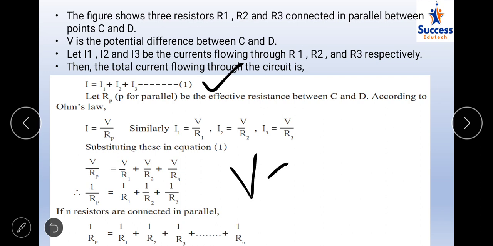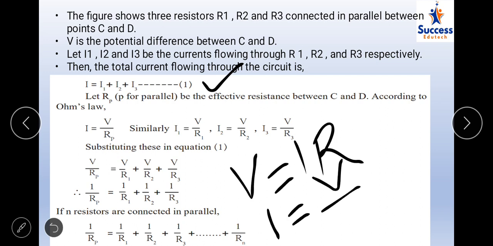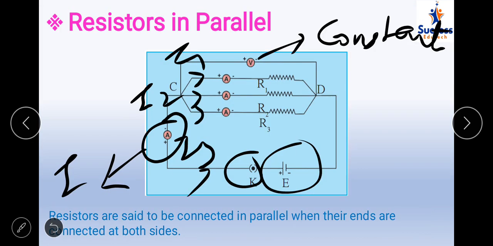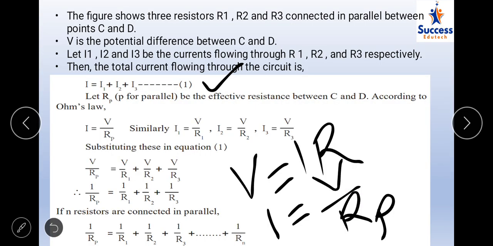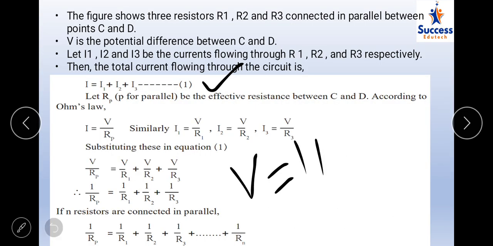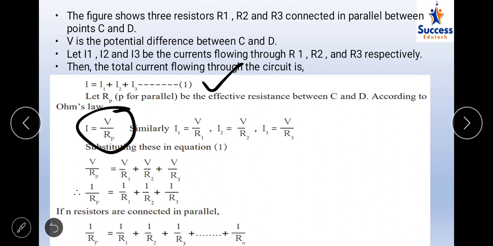We know according to Ohm's law V is equal to IR, and I can be written as V by R. That means current is inversely proportional to the resistance, and here it is the effective resistance Rp. So here we can see that they have written, using Ohm's law, I is equal to V by Rp. Looking at this, we can write I1 is equal to V by R1, I2 is equal to V by R2, and I3 is equal to V by R3.